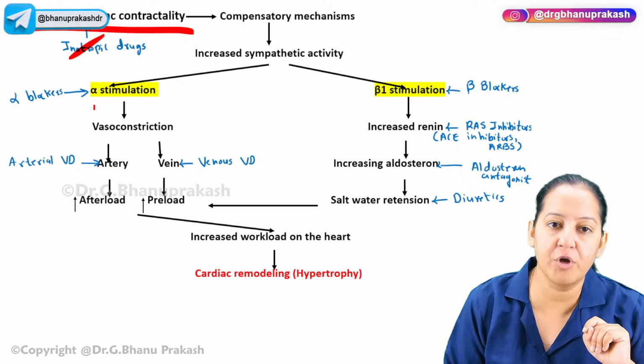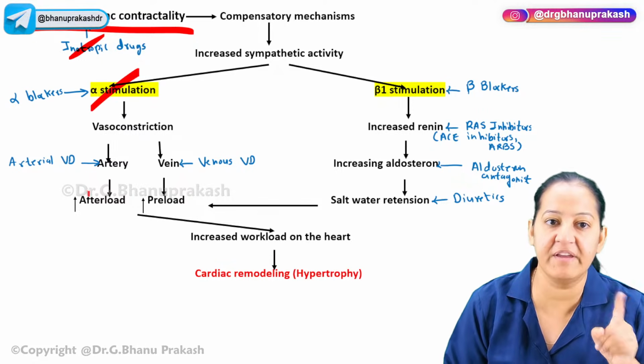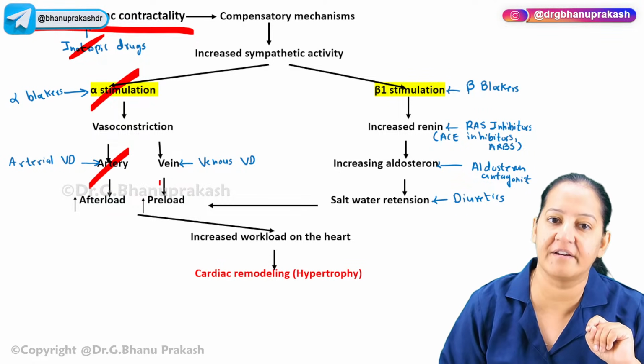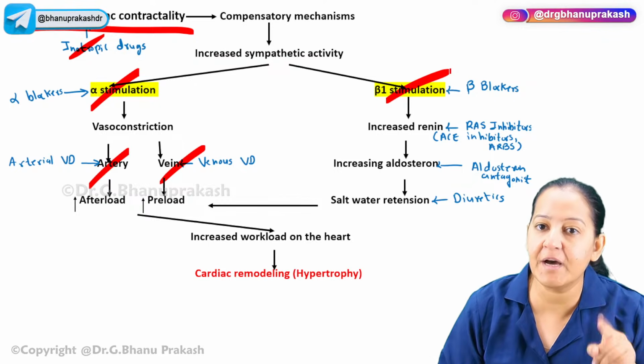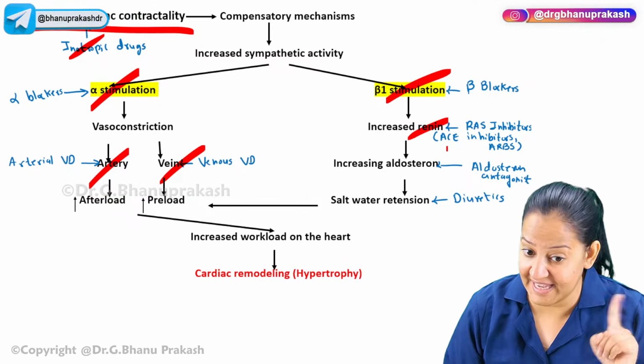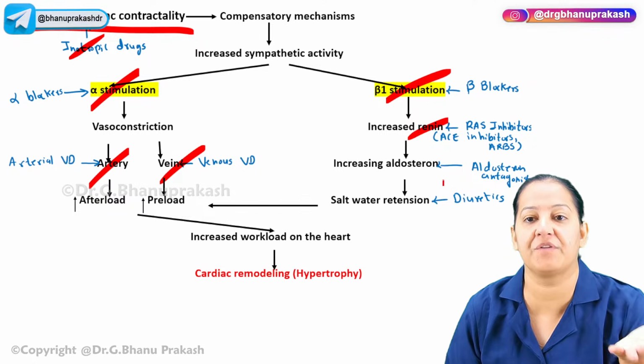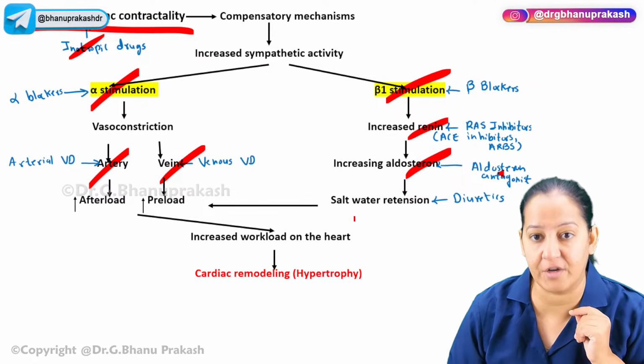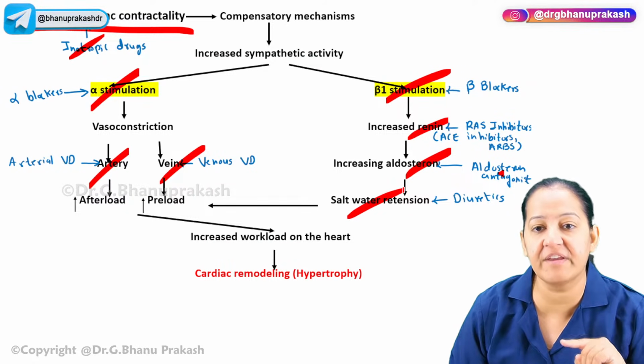Number two, we can give alpha blocker. We can give vasodilator, arteriodilator, venodilator. We can give beta blockers. We can give RAS inhibitors, that is ACE inhibitors and ARBs, to inhibit the secretion of the renin. We can give aldosterone antagonist, and because of sodium water retention, we can give the diuretics.